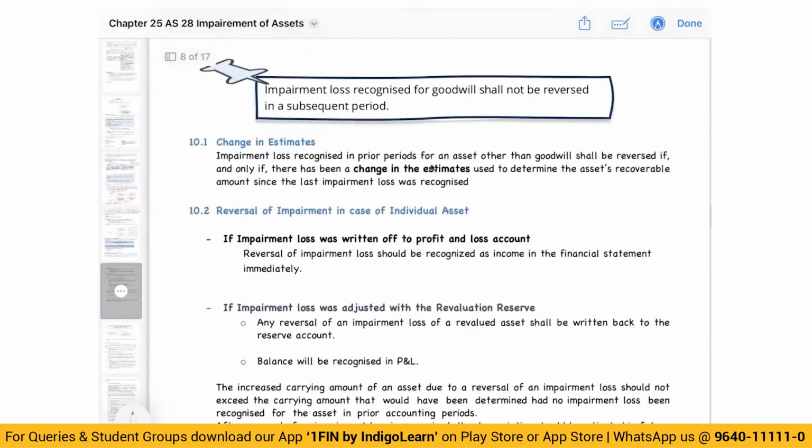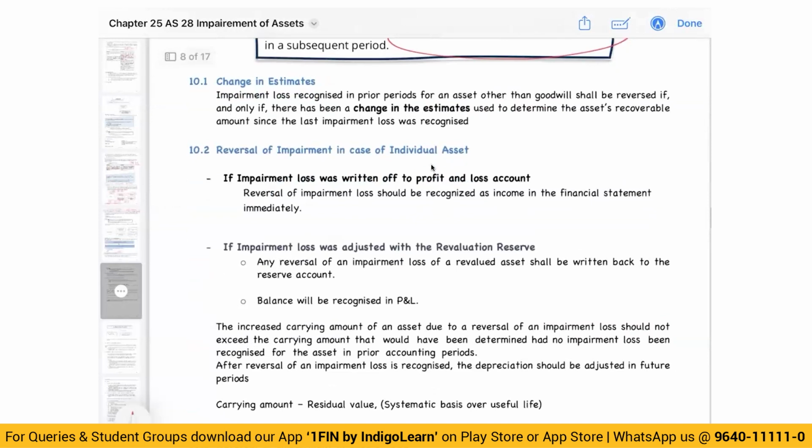Now, one very important thing, goodwill impairment will never be reversed. If goodwill has been impaired, goodwill impairment will never be reversed. You cannot reverse it. Okay. Now, how do we treat the reversal of impairment? In case of individual asset, if you have taken it to P&L, you will credit to P&L.